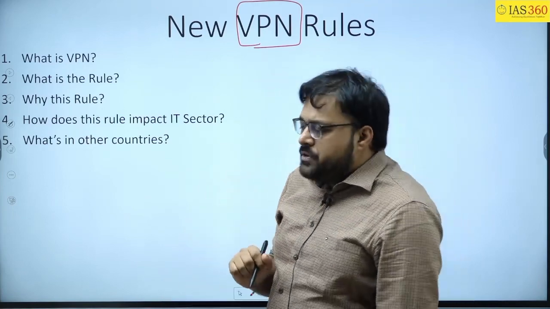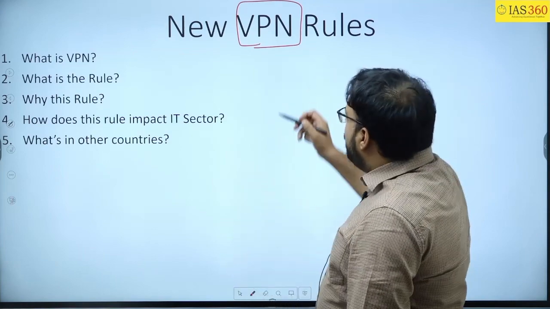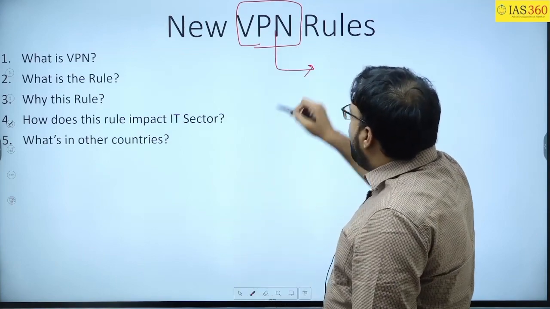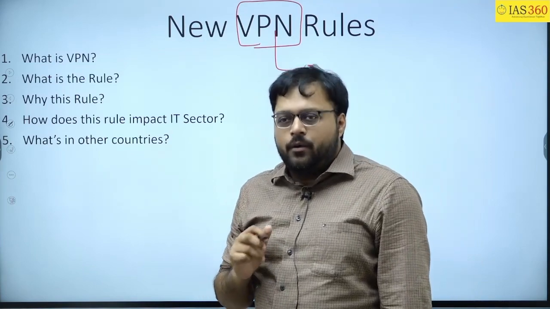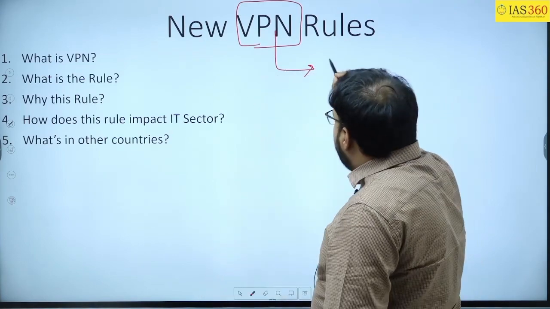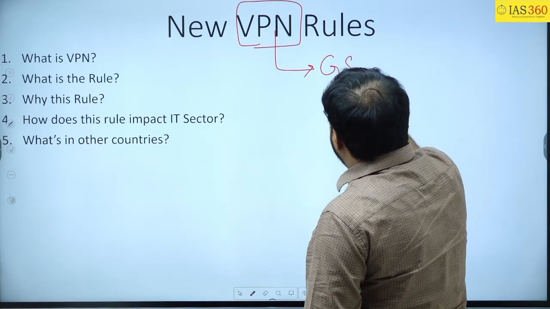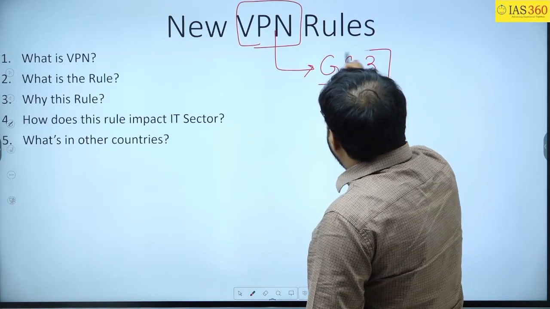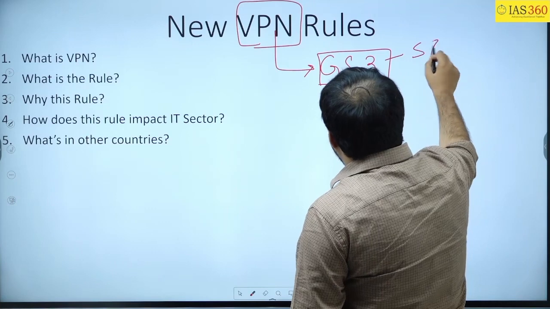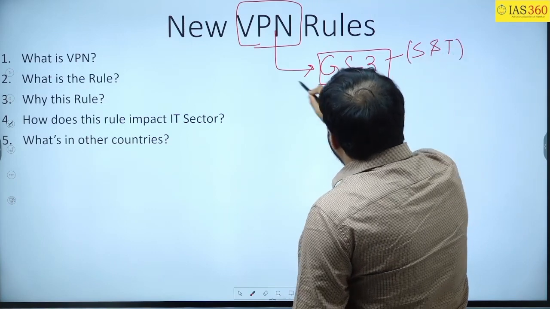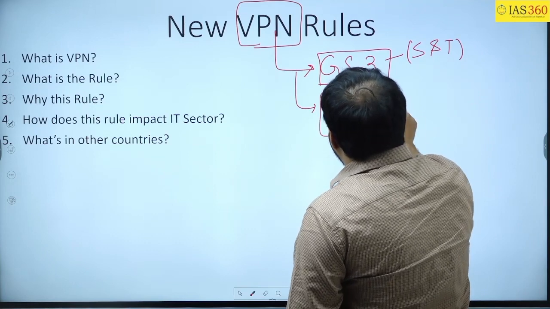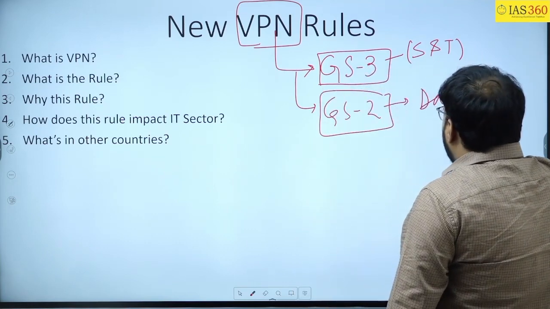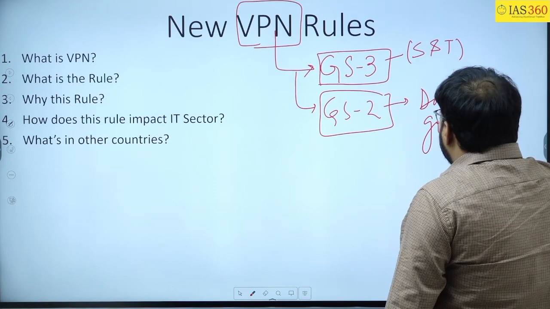So now, first of all, we will understand what is the significance of understanding the virtual private network. I will say that this question can be asked in GS paper 3, that is your science and technology portion, or in GS paper 2 when the question is on data governance.